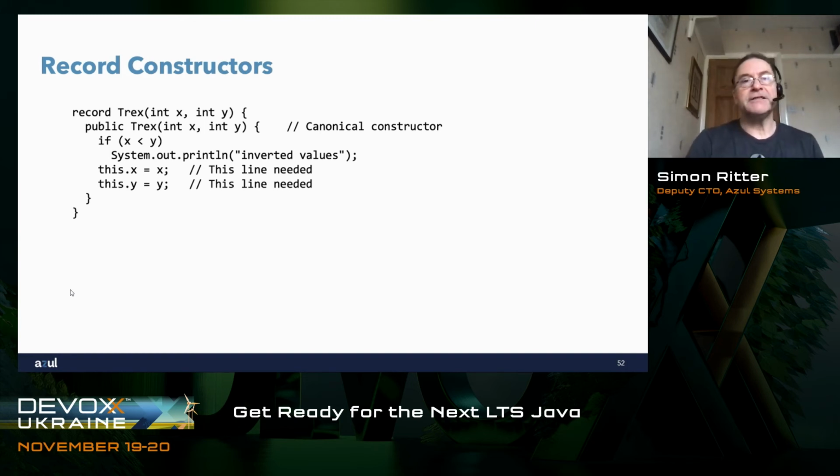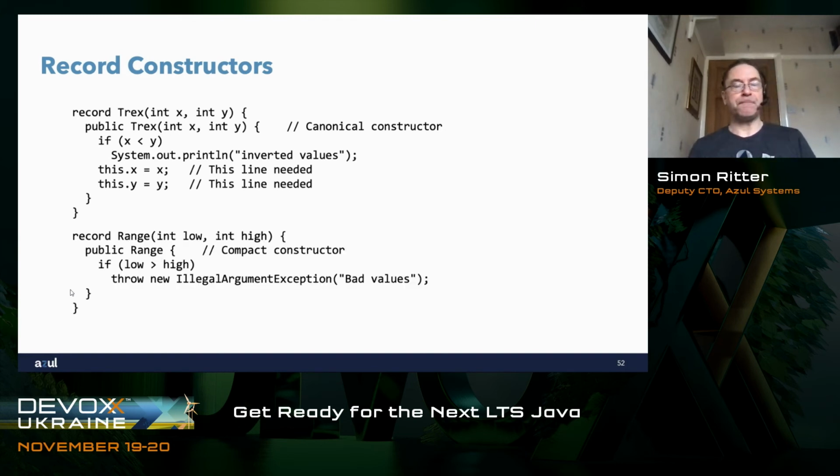To get around that, the designers added the idea of a compact constructor. Again, if I take my record here called range, takes two values, low and high, when I define the compact constructor, I don't need to specify parameters to be passed to the constructor. Makes sense because, of course, if we look at the line above, the compiler is already going to know that we're going to be passing in two values, low and high.